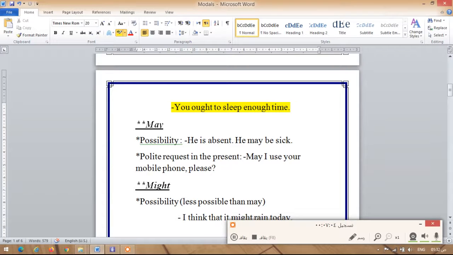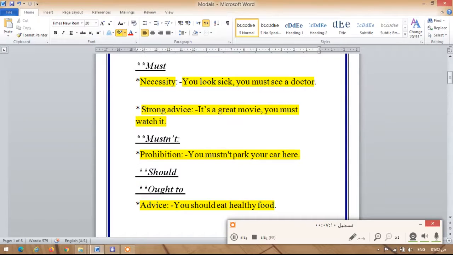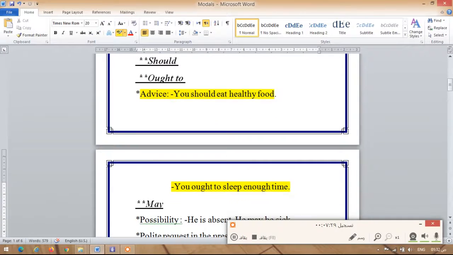Also, I'm giving advice. But remember, I use should and ought to give advice, but must to give a strong advice. The difference is that if I'm giving advice using must, you're going to find something in the sentence that tells you it's not just a normal piece of advice, it's a very strong advice. But when I use should and ought to, I give a normal piece of advice.